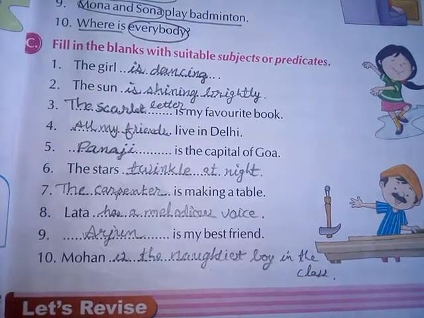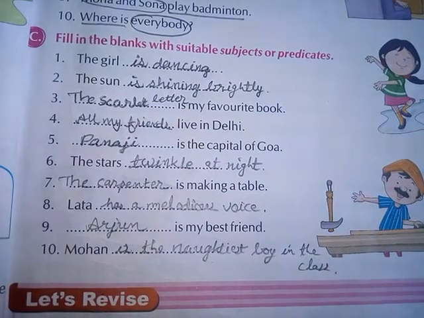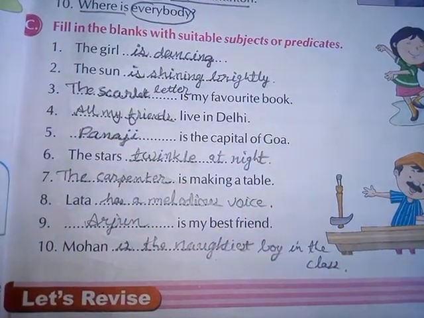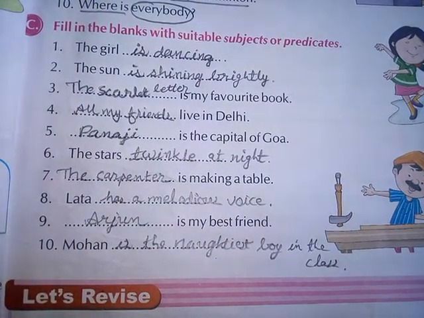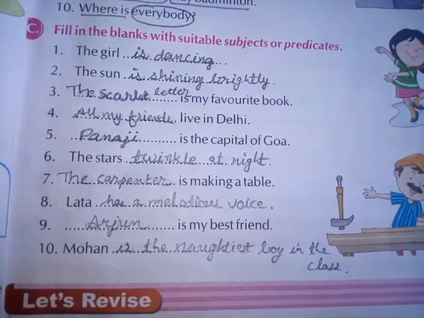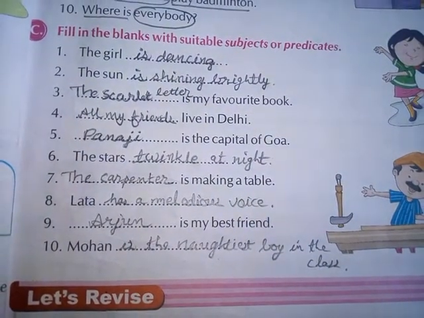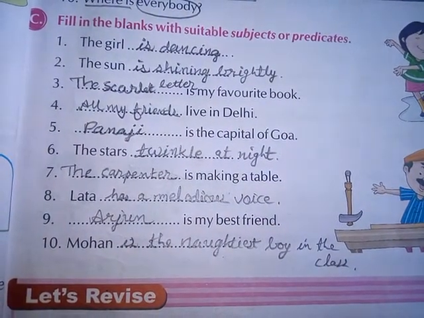Exercise number C. Fill in the blanks with suitable subjects or predicates. First number, the girl is dancing. Answer is dancing. Second number, the sun is shining brightly. Answer is shining brightly. Third number, the Scarlet Letter is my favorite book.